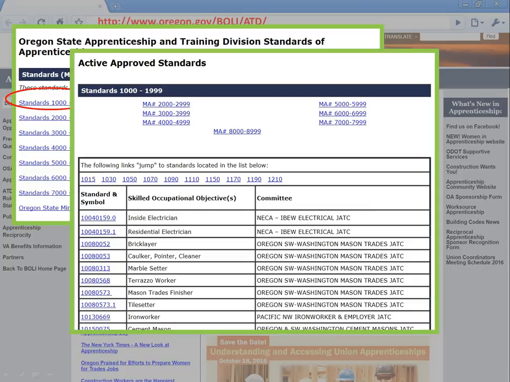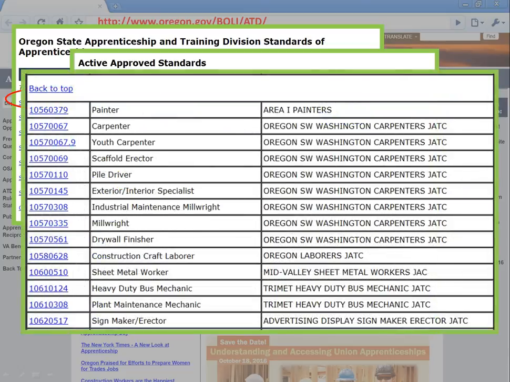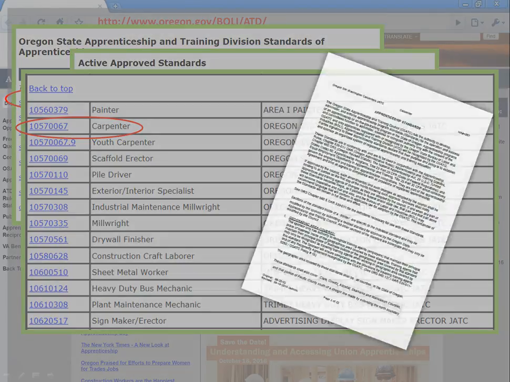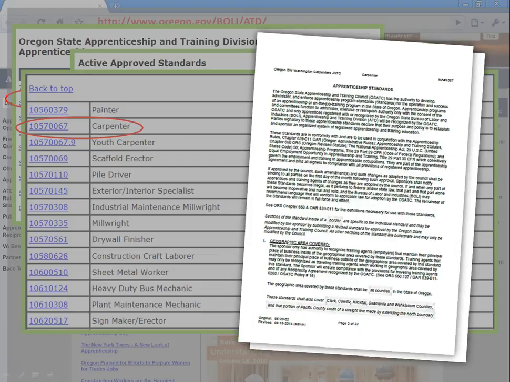From this page, you can jump to the section with the committee number you are seeking by clicking the correct range of numbers at the top. When in the right section, click on the occupational standard you are looking for. In this case, MA 1057 for the Carpenter program. Clicking this link opens up a PDF of the standards of apprenticeship for this particular trade.